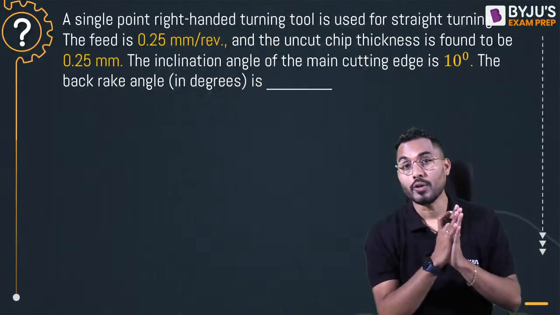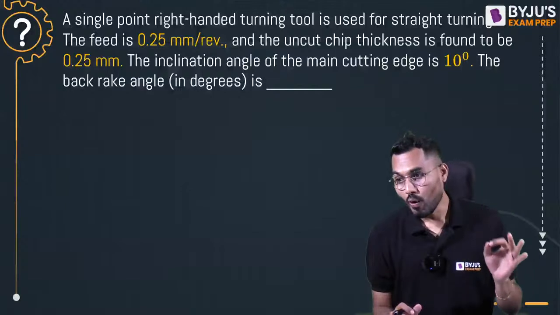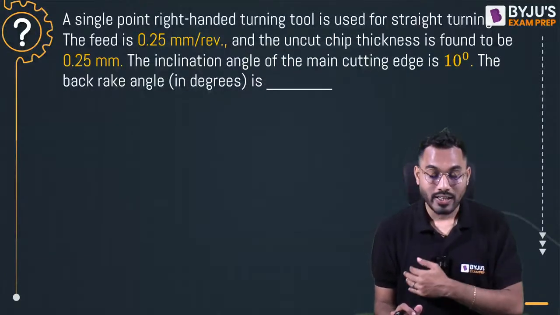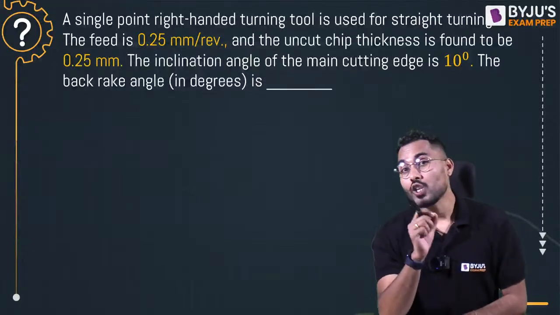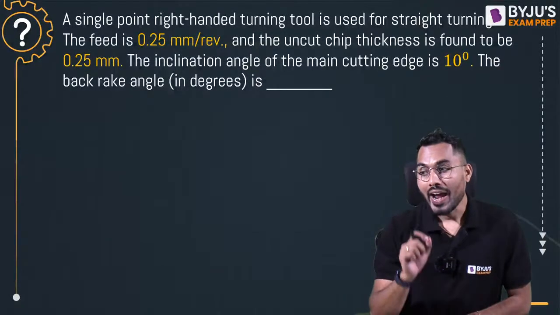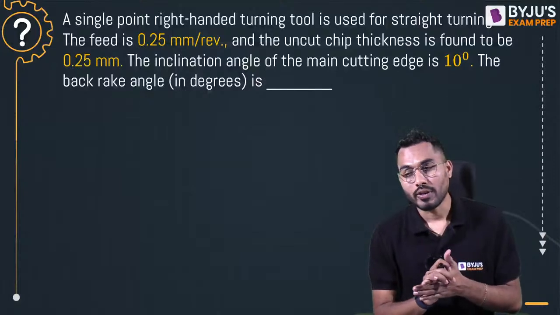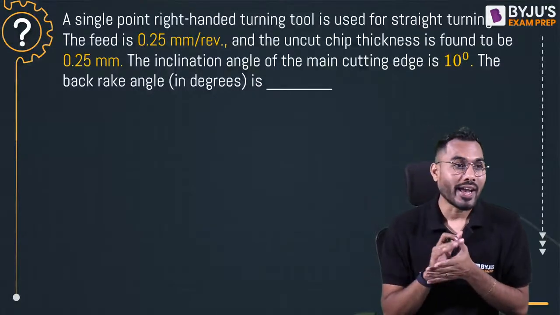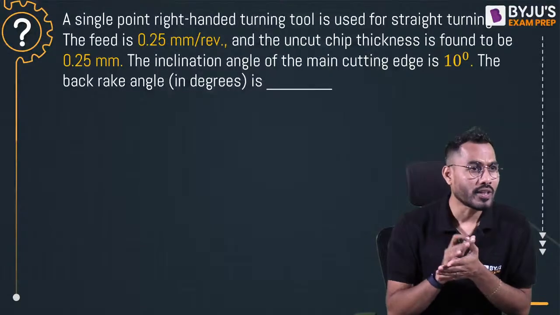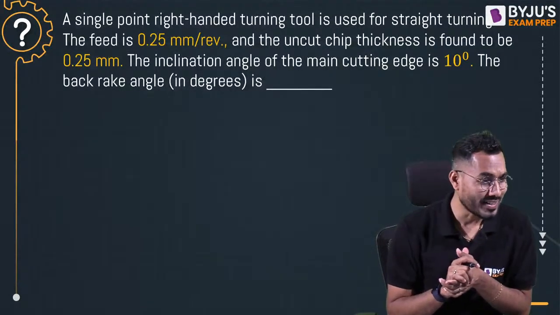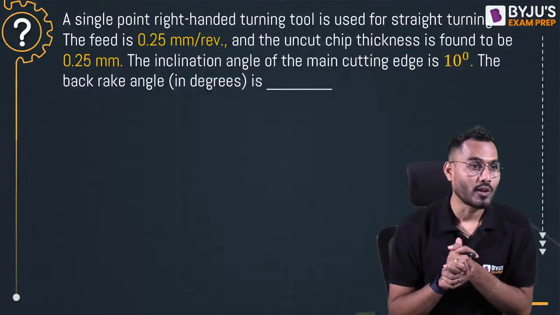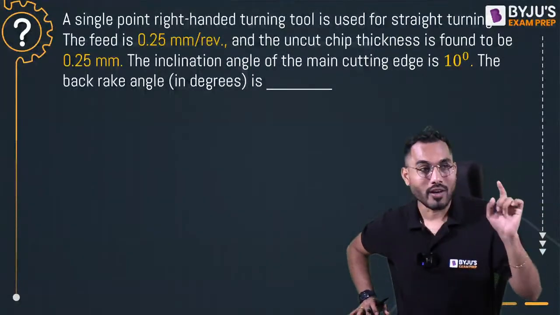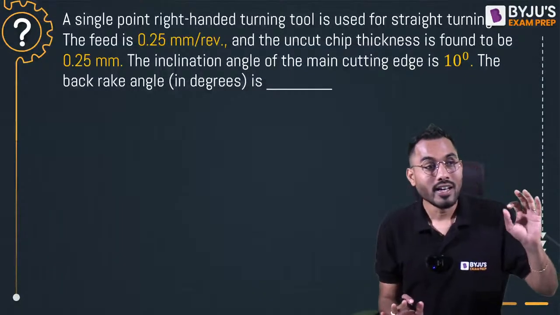Okay, next question. Let's see how beautiful this question is. A single point right-handed turning tool is used for straight turning operation. The feed is 0.25 mm per revolution and the uncut chip thickness is found to be 0.25. The inclination angle of the main cutting edge is 10 degrees. The back rake angle of this tool is? Kiran Kumar, I had already taken this question in the class or somewhere on the open platform also, so this is just a revision for you. What exactly is equal to 10 degrees, Kiran Kumar? I hope your memory is very sharp. Your understanding, 10 degrees is coming.